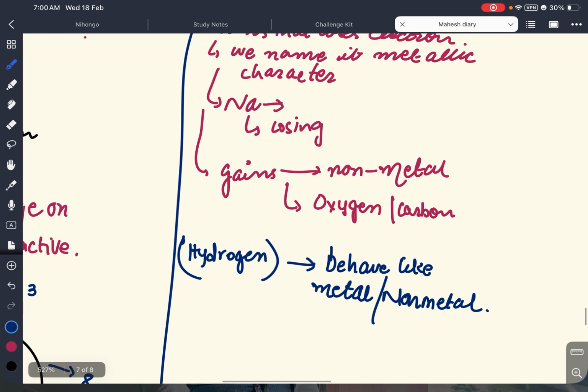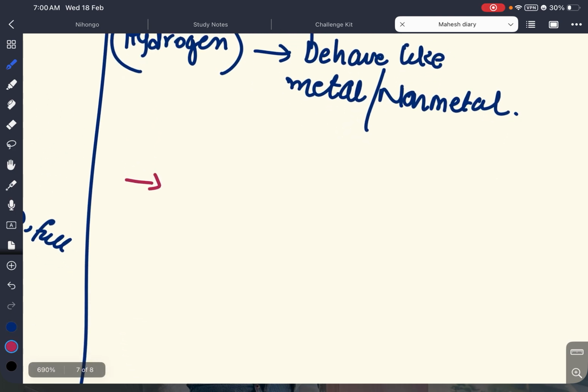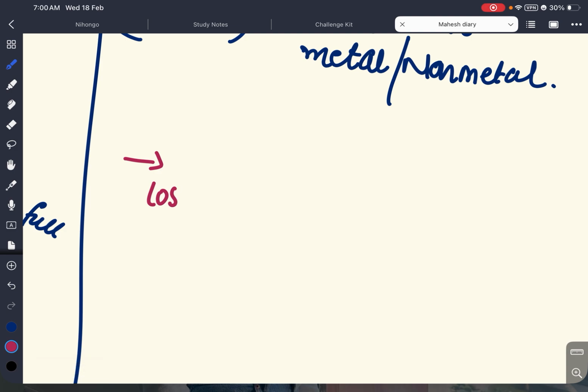If it loses, that's metallic bonding. ठीक है, हमारे पास 3 तरह की बॉन्डिंग होती है जो हम अभी पढ़ लेते हैं. We just get the overview and then we'll learn in detail in next videos. If it loses, or you can say lost, वो होती है metallic bonding. ठीक है, that's called metallic bonding.